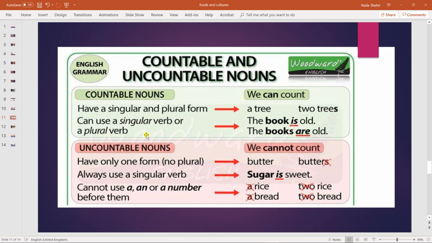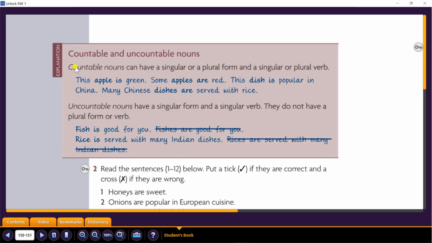Also, countable nouns take singular or plural verbs. Verb to be. Only verb to be. The book is. Okay? The books are. Here is plural, so verb to be needs to be plural as well. So this is for countable nouns. Here we have examples. This apple is green. Some means more than 1 apple. Some apples are red.